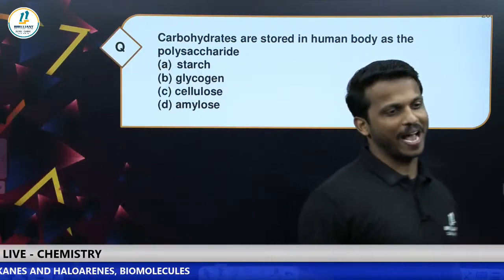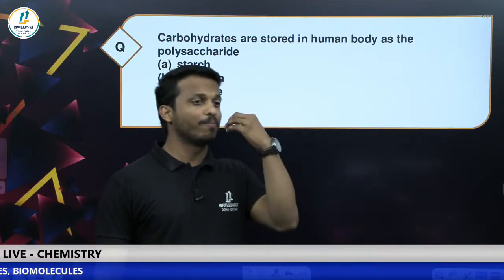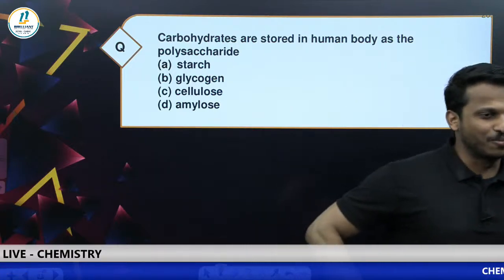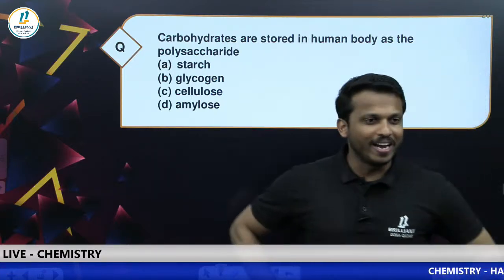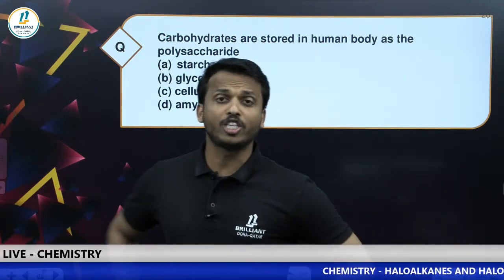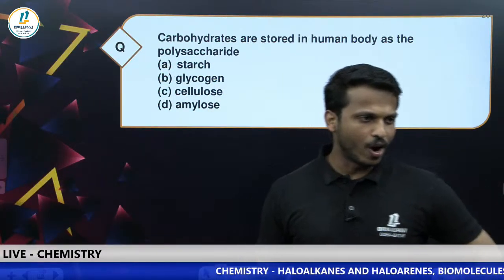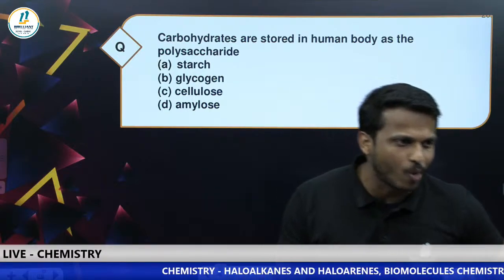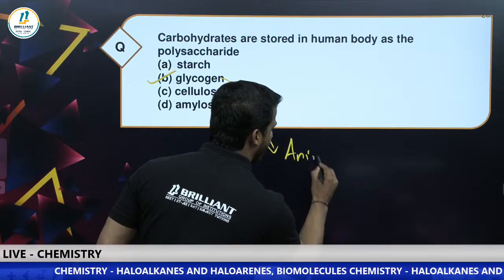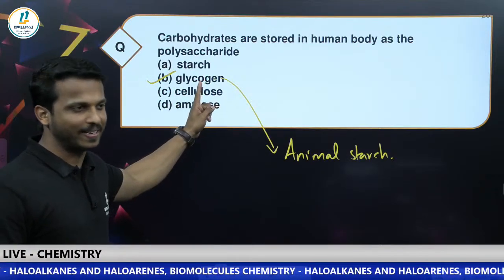Now this question you should answer. Carbohydrates are stored in our human body as a polysaccharide. Which one? Let me give you one more hint, which is present in our brain, liver and muscles. Dear all, carbohydrate stored in our human body is called what? Glycogen. Yes, glycogen is also called what? Animal starch. Yes, option B is the correct answer.